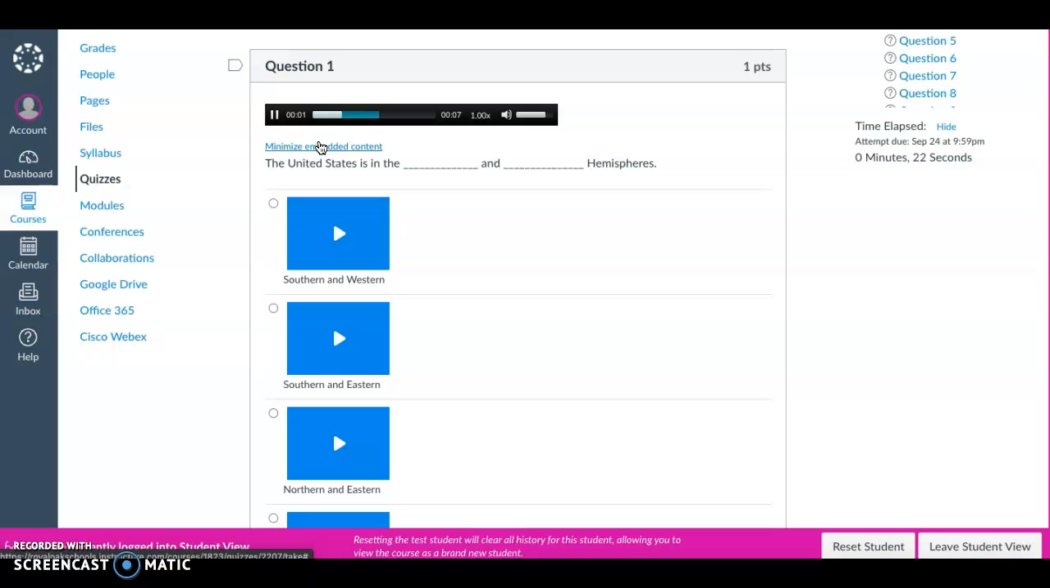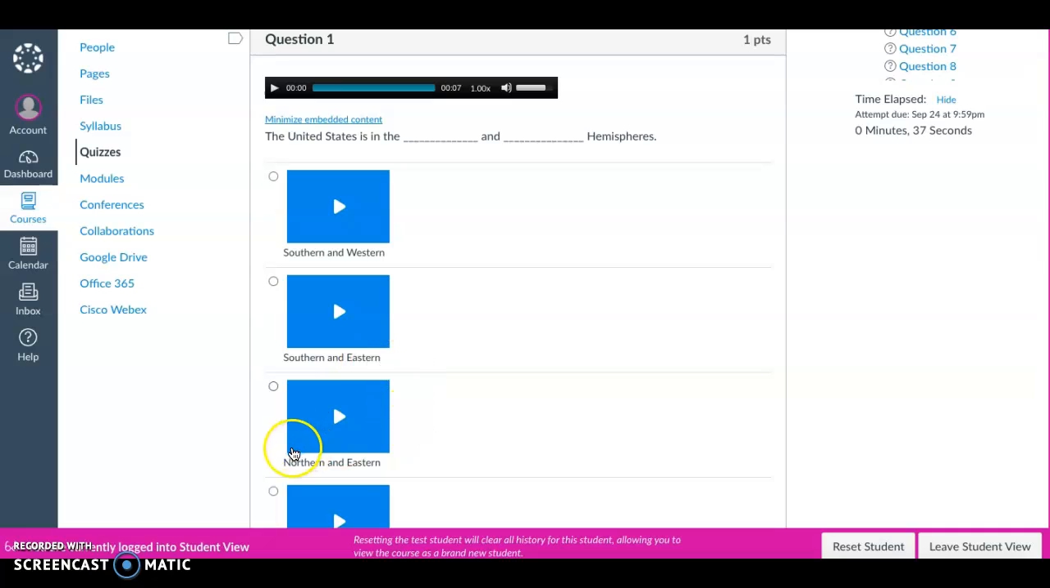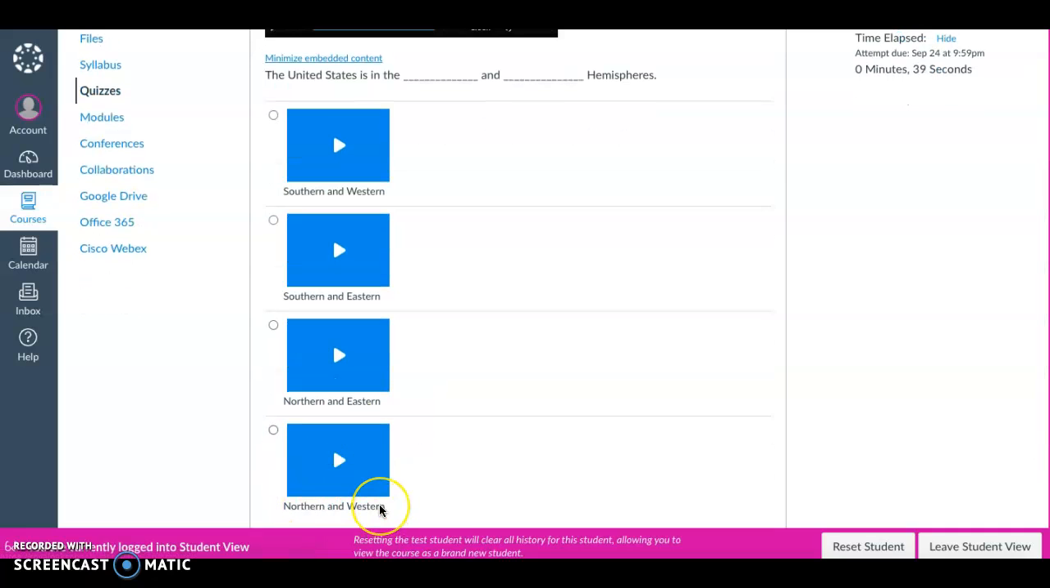The United States is in the blank and blank hemispheres. So in this one, obviously, we would be looking for 2 answers, so you can see southern and western, southern and eastern, northern and eastern, and northern and western.